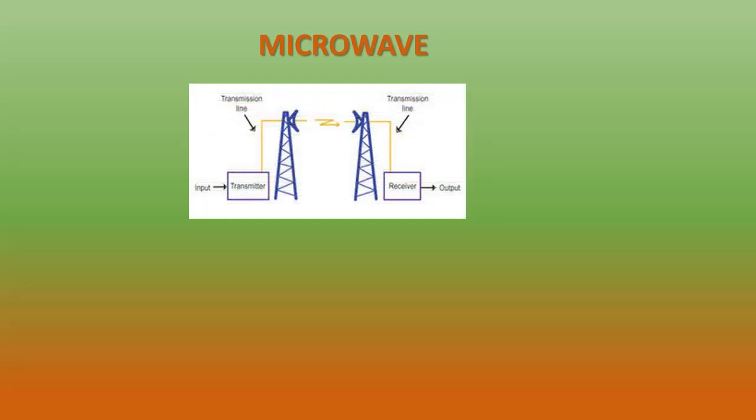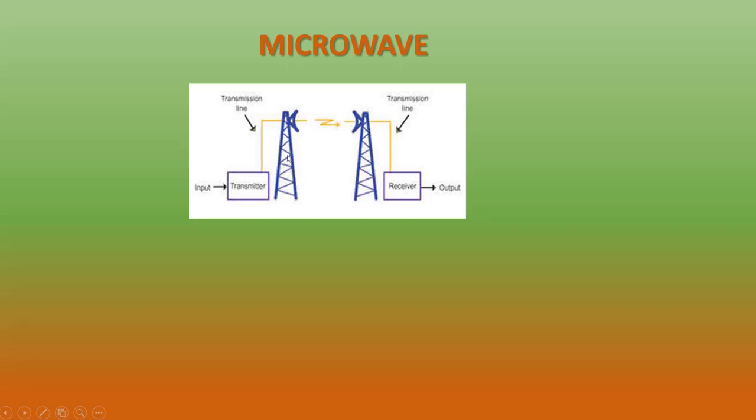I told you all unguided media use an antenna to send and receive the signals. See this picture. In this picture you can see two antennas. On the transmitter side there is one antenna, and at the receiver side there is another antenna. Both antennas are placed facing each other and aligned in this way.